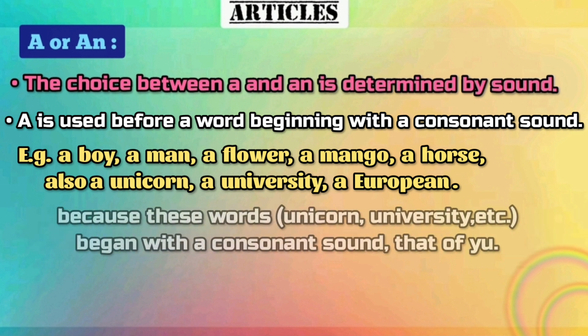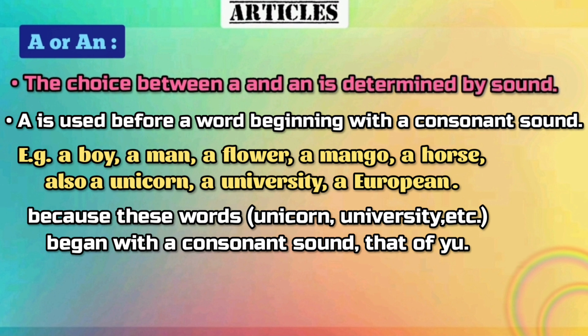But here are some words, they are starting with a vowel. For example, university, unicorn, European. But still we are using a as an article here. Why? Because these words begin with a consonant sound, that of U. That is YU. They are starting with a consonant sound. So therefore we are using a and not an.